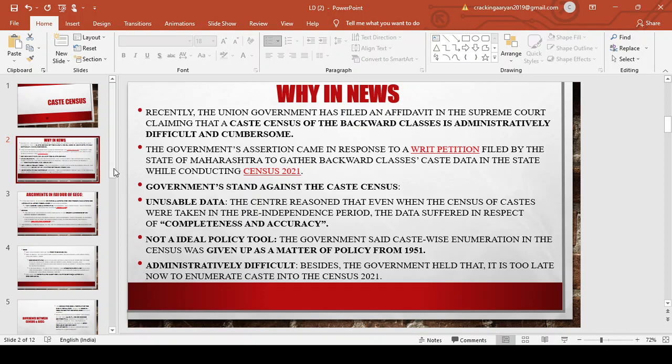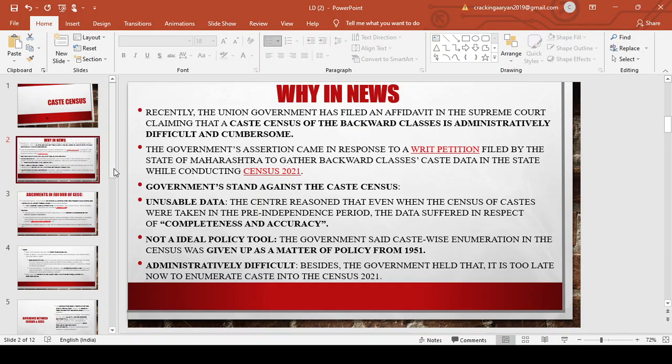Now, why has the caste census again gained momentum? Recently the union government, in response to the writ petition filed by the state of Maharashtra, filed an affidavit in the Supreme Court in which it has said that the caste census of the backward classes, that is other backward classes, is administratively difficult and cumbersome.